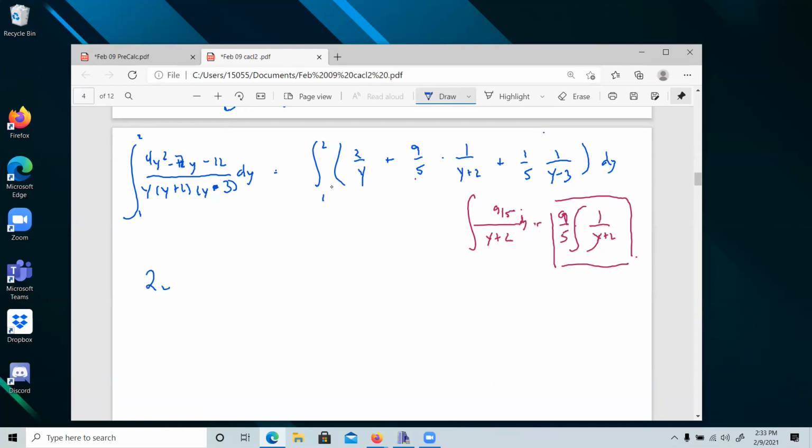So this is 2 natural log of, now we're going to need absolute values here, so I may not write them all the time, because we really only need them right here.